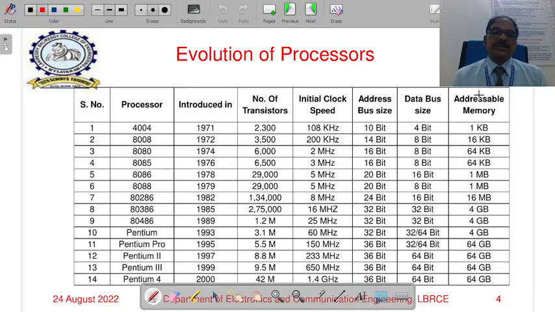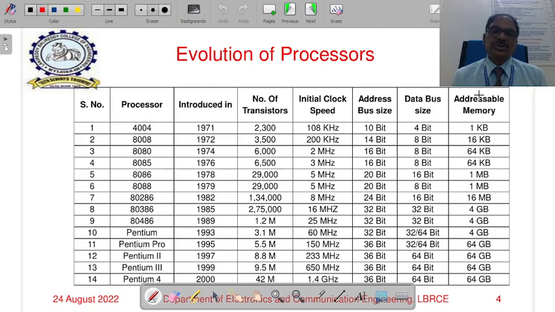But at the time of the 8086 release, all the supporting devices for the processor were only 8-bit size. As a result, there was a big problem in interfacing the 8-bit devices with the 16-bit processor 8086. So Intel released the next version of processor in 1979, which is the 8088.